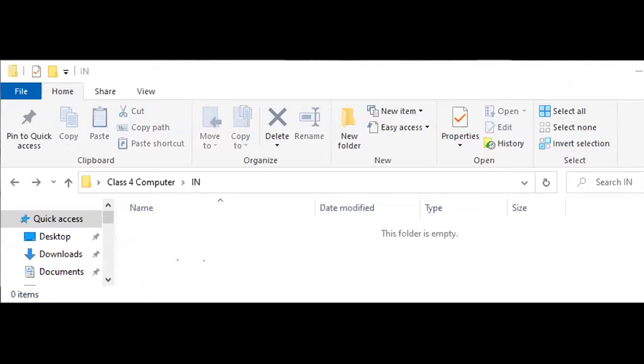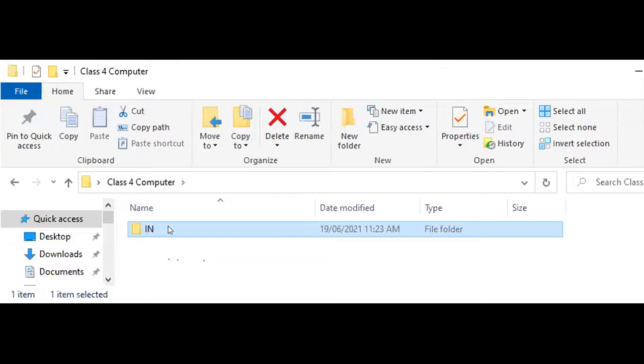Suppose I want to cut this one, then how will I cut? Inside you can find nothing. I'll just close this one, then I will delete this one and I'll show you once again. You see, you'll not find the paste here. So this one I want to take to that place on the screen.